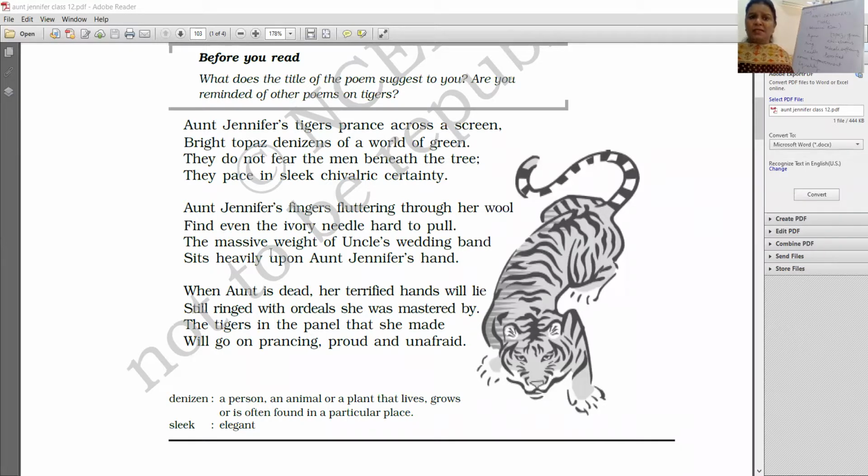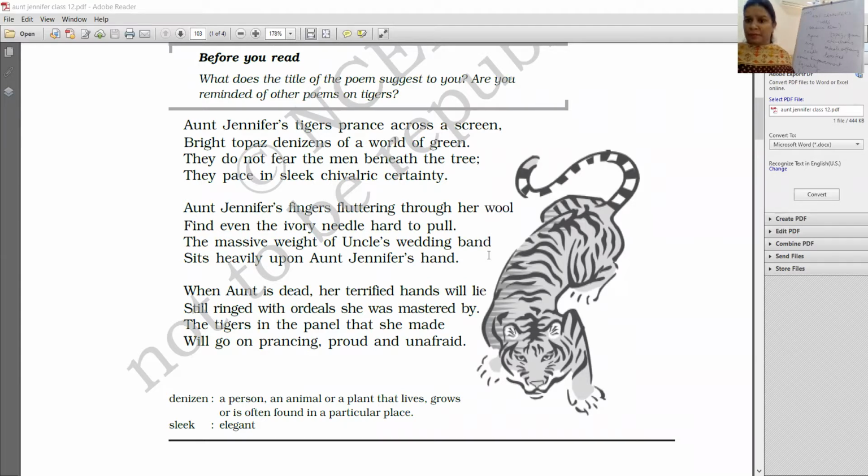And so the massive weight, both things are not so heavy. But because of Aunt Jennifer's experiences in her life, so we talk about the needle, we talk about the wedding band.